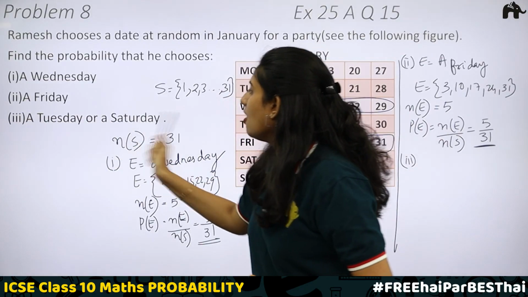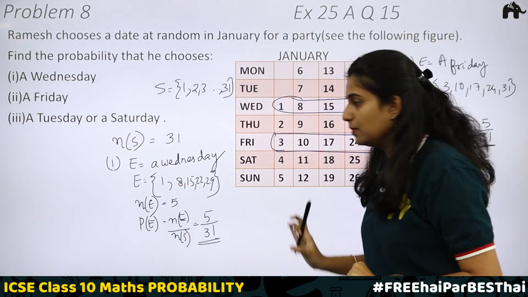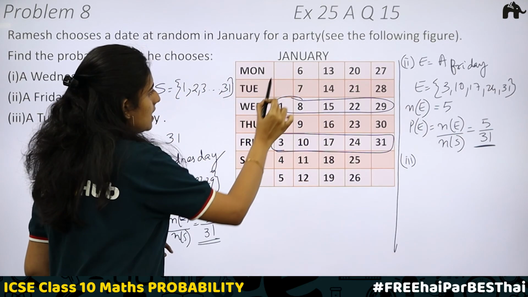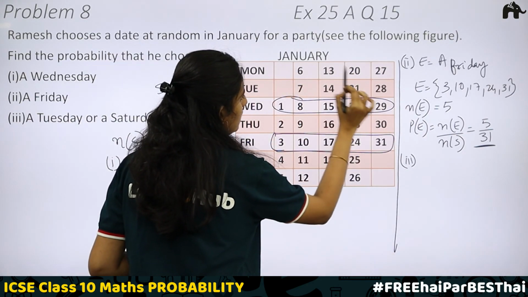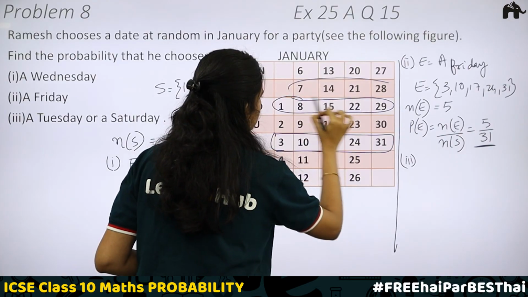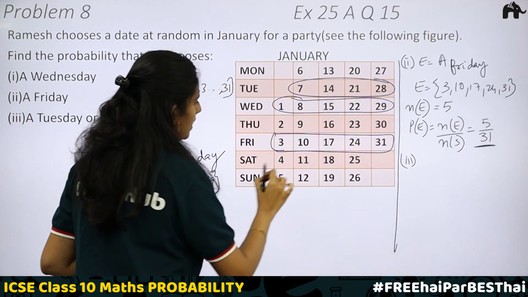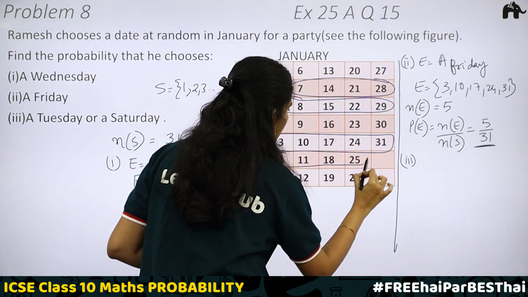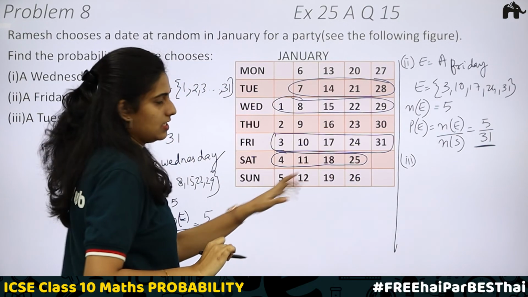Now the third part: a Tuesday or a Saturday. It can either be a Tuesday or a Saturday. Tuesday: here 7th is a Tuesday, 14th, 21st and 28th. Then it can be on Saturday: 4, 11, 18 and 25.